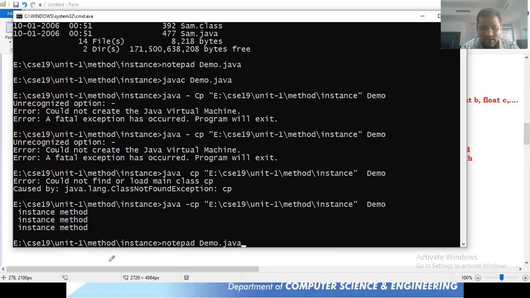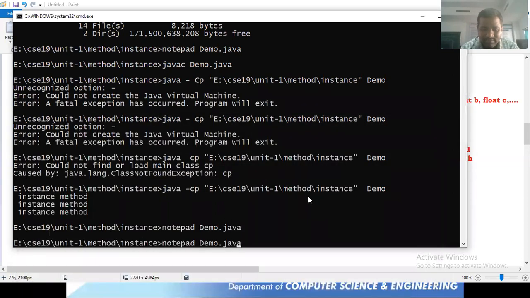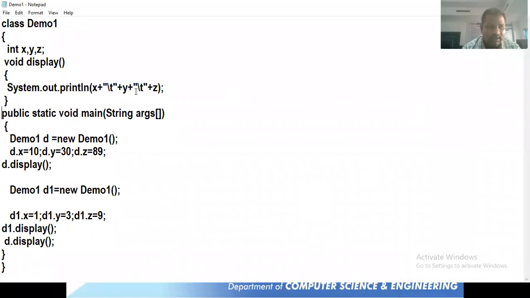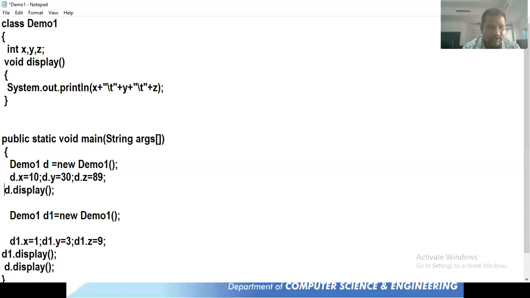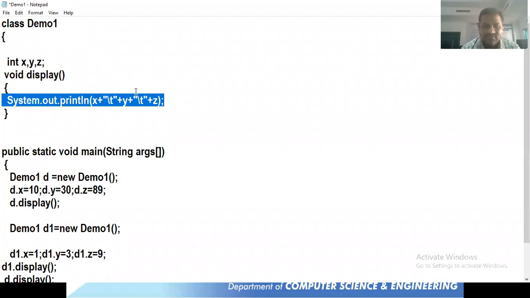Let's enter into the second program. Right, so this is another program. You will be getting something different over here. See, I'm going to take the variables here, 3 instance variables. I'm going to take int x, y, z, and then void display. And inside this display, I'm taking x, y, z variables.